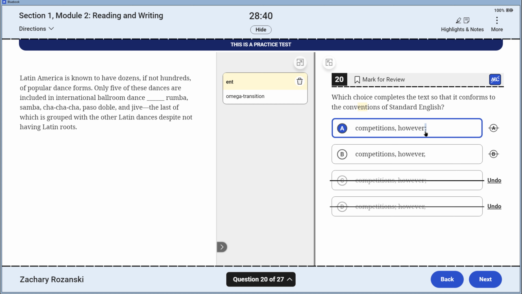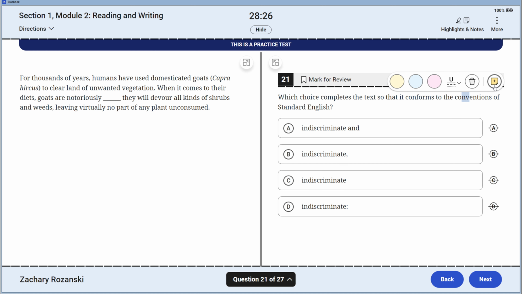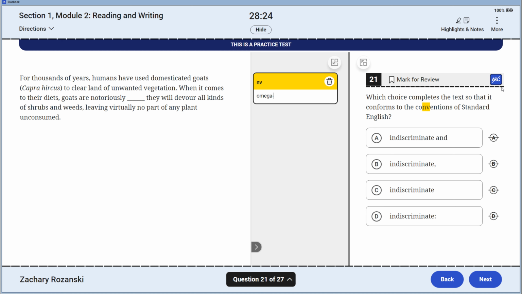Not often do we see a colon involved in these. Does the right side exemplify the left? The five things are an example, an instantiation of the five things that are included in international dance. A is going to be the right answer. We got 21 omega considerations. What do we got here?